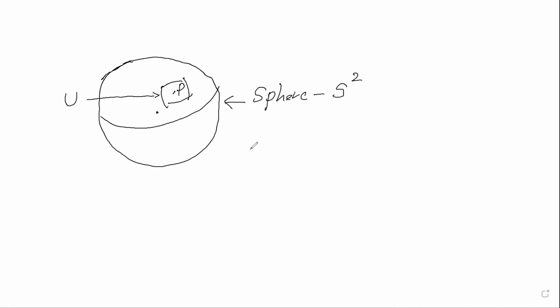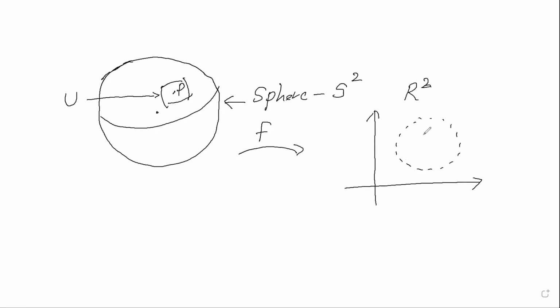So what happens is we can map this under a homeomorphism, let's call it f, to R squared, R2, to an open neighborhood like this. So this is what's going to map.